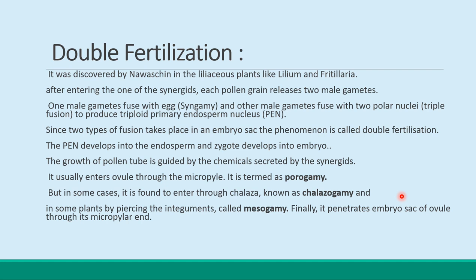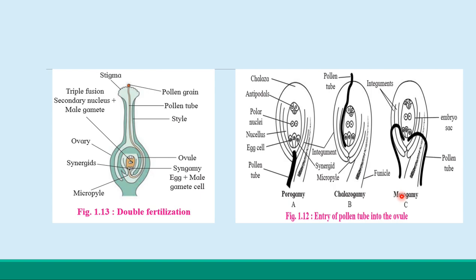The pollen tube carrying the male gametes now penetrates, here you can see, this is the double fertilization diagram, and the male gametes penetrate one of the synergids. Whatever the watery content in the synergids is absorbed by the pollen tube, which then ruptures and releases the content, including the two non-motile male gametes.